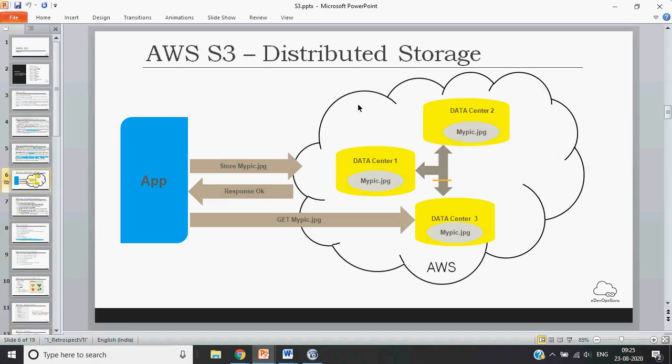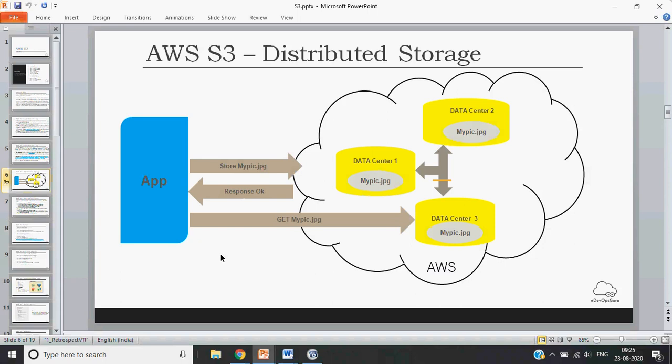So you don't have to choose how many data centers it needs to be replicated. That is all done by AWS. They have different algorithms and different formulations to back up your data. Okay, so this is the first part when you store a file.